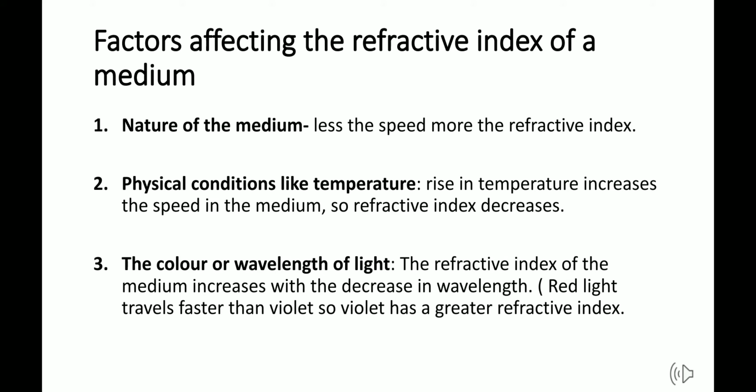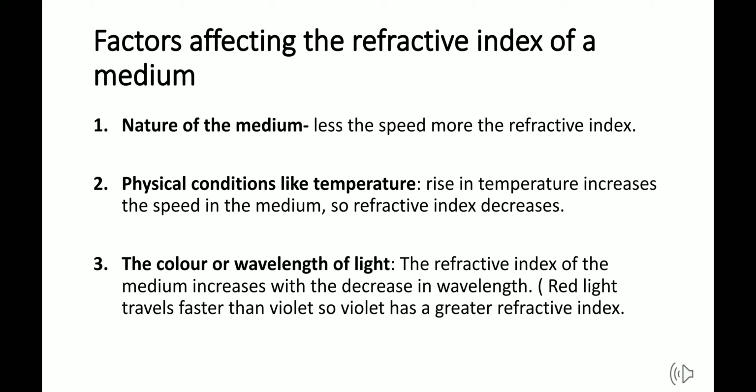Less speed of light means the medium is more dense, and then only the speed of light is less. Less the speed of light, denser is the medium, and therefore refractive index is more. So more dense the medium, more the refractive index. Less dense the medium, less the refractive index. In that case, less the speed, more the refractive index. Must be clear with it.